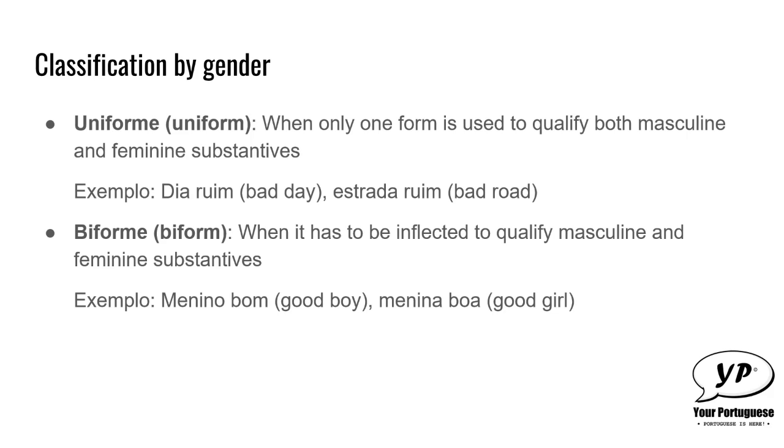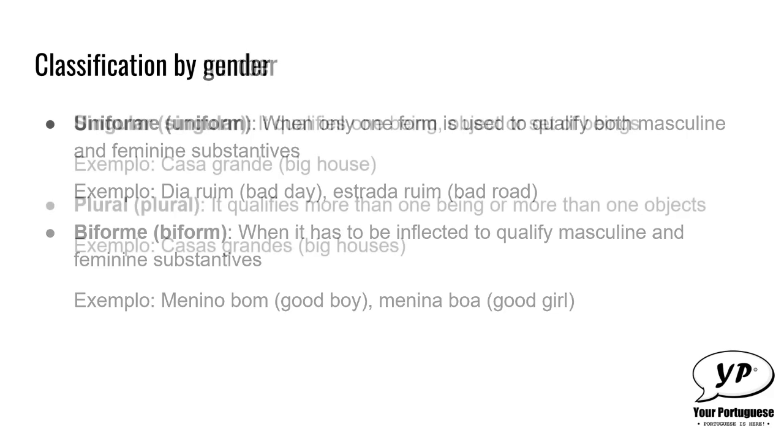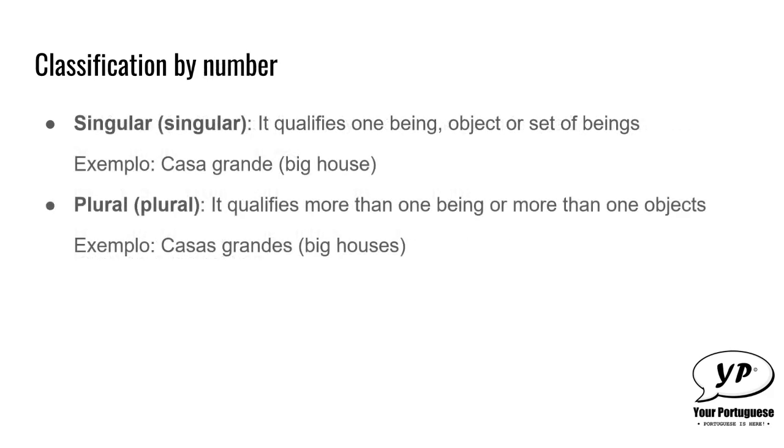They can also be classified by number, being either singular or plural. When it's singular, it qualifies only one being, one object, or a set of beings. For example, casa grande, big house. When it's plural, it qualifies more than one being or more than one object. For example, casas grandes, big houses. As you see, the plural in Portuguese is not that hard. In most of the cases, you just have to add the letter S in the end of the adjective.